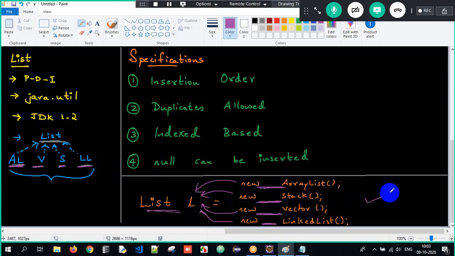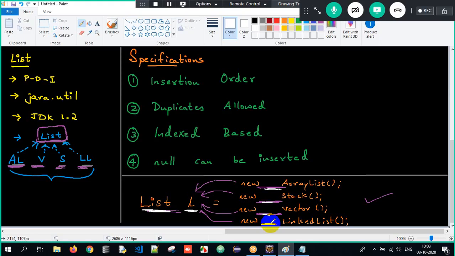So I can absolutely follow this because the superclass or the super interface for all those is List. So I can store the object of ArrayList, Vector, Stack, LinkedList into the List reference variable. So the super interface reference here and subclass object here, that is nothing but upcasting, generalization. Even that can be successfully done here. Upcasting means superclass reference, subclass object. Here we don't have a class, but we have an interface. Clear? This is all about the most important topic which we are supposed to discuss.